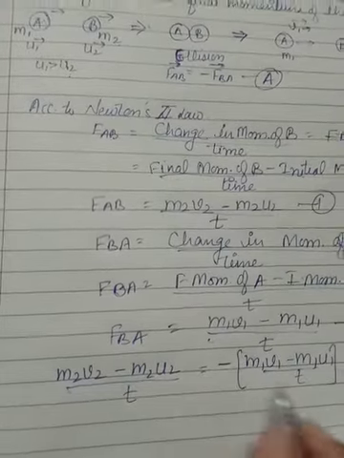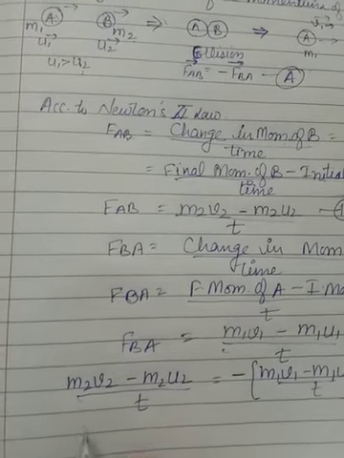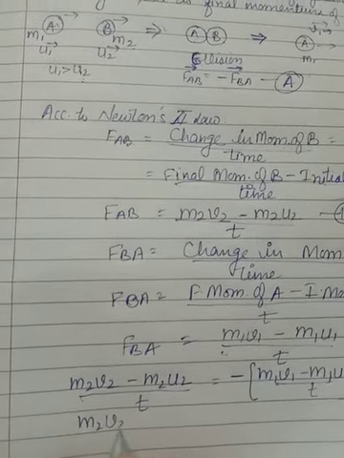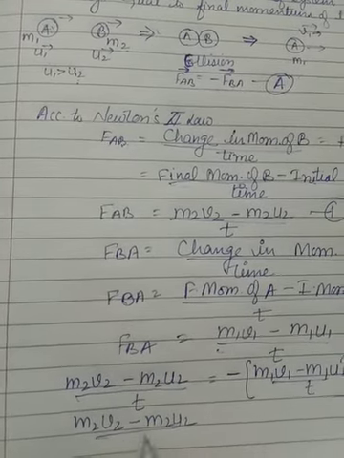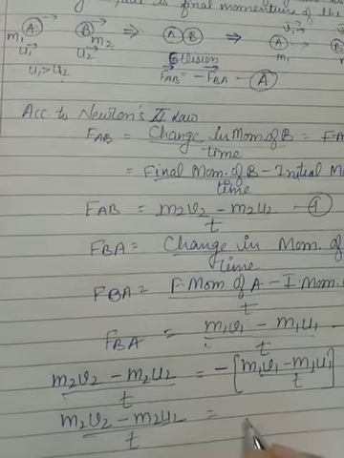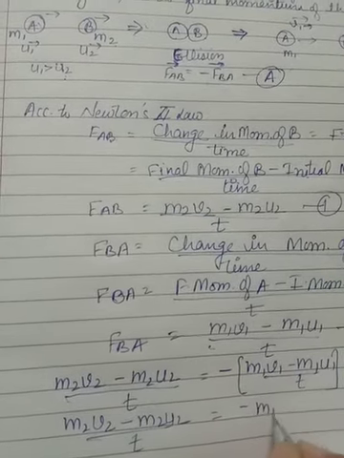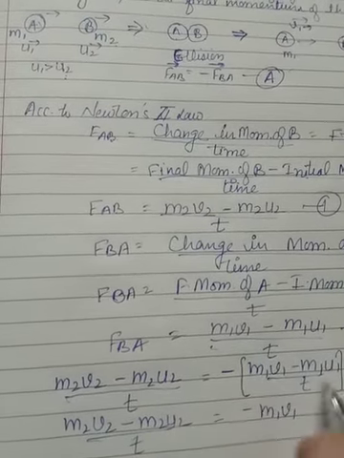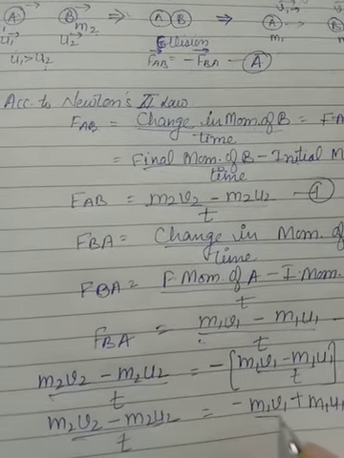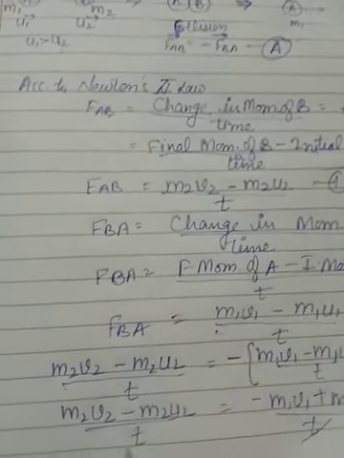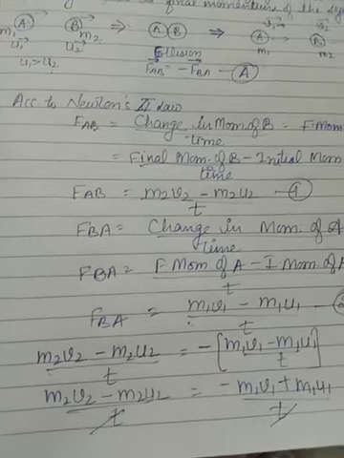Okay, so now I'll open the bracket, so see what I'm getting: m2 v2 minus m2 u2 upon t is equal to minus m1 v1 plus m1 u1 upon t. This t will cancel out because it is on both sides.